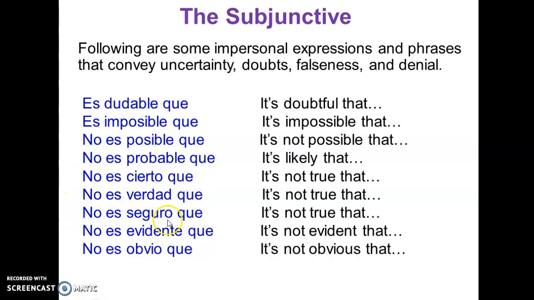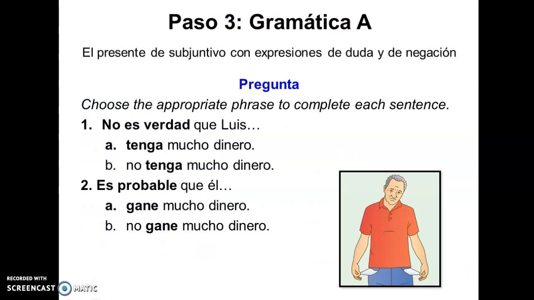No es seguro que. No es evidente que. No es obvio que. As you can see, we are denying many of them, like all of these here. So when there's a negation, of course, it's not possible, it's unlikely, it's not true, all of those.